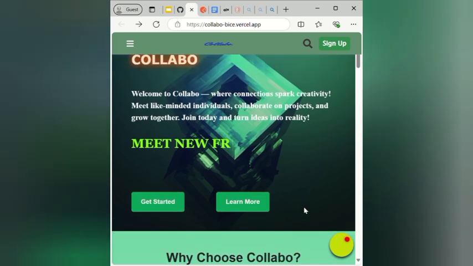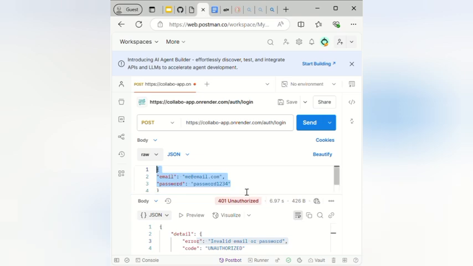And now to demonstrate how the backend interface works, I'll be using Postman. On Postman, I'm going to create a new user as a user would when starting up a new app. Now I'm going to copy all these endpoints. We'll be demonstrating each one of them to show the capability of our app.